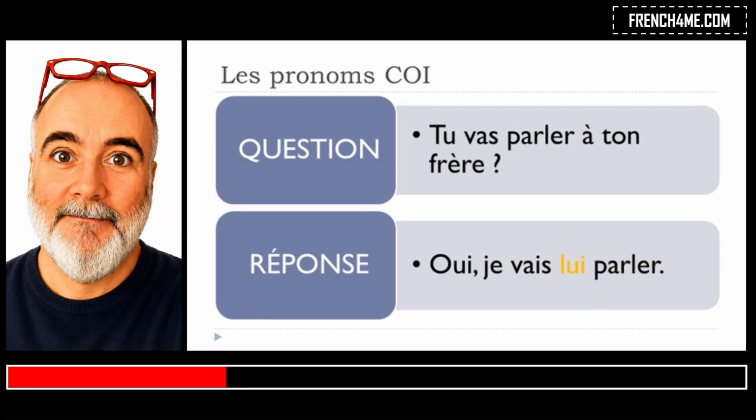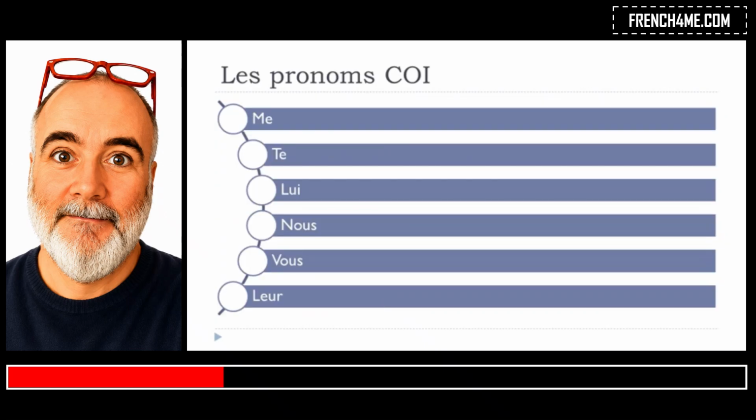All right, so now we'll see these pronouns for all the persons. For the first person of the singular, it will be me. Second person of the singular, te. Then third person, like we saw, masculine and feminine, I only put one, lui, because it's the same.